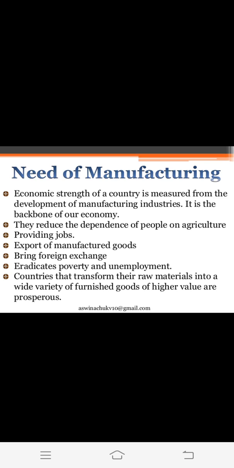Eradicates poverty and unemployment. People will get jobs in these manufacturing industries, and this will eradicate poverty also. Countries that transform their raw materials into a wide variety of finished goods of higher value are prosperous. Those countries who are transforming the raw materials into valuable, usable products are going to be prosperous because they are going to have economic strength. Much more production, much more money. So here we have the need of manufacturing.